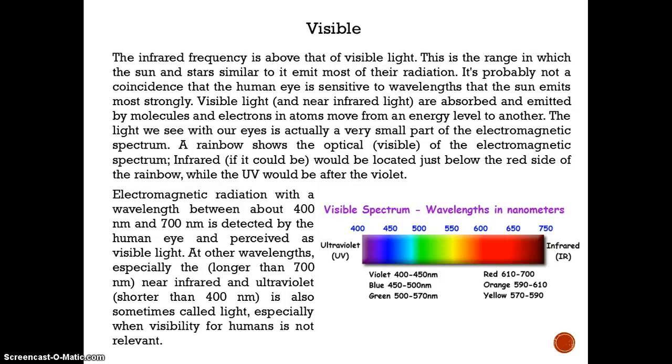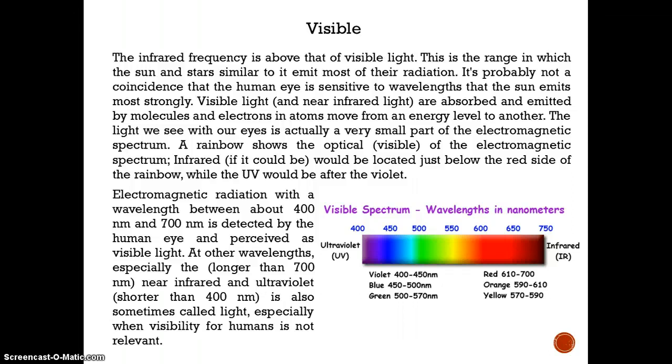Visible. The infrared frequency is below that of visible light. This is the range in which the sun and stars similar to it emit most of their radiation. It's probably not a coincidence that the human eye is sensitive to the wavelengths that the sun emits most strongly.